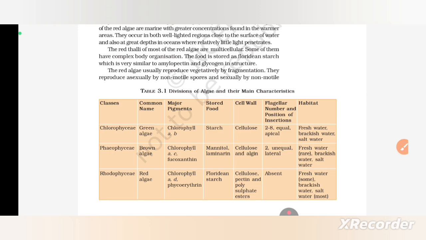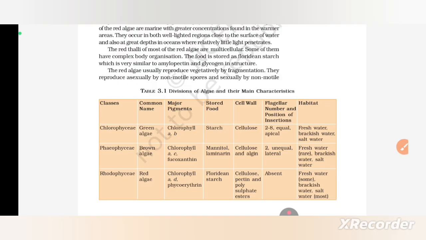Phaeophyceae, brown algae, major pigments chlorophyll a, c, fucoxanthin, stored food mannitol, laminarin, cell wall cellulose and algin, flagella 2 unequal lateral, habitat freshwater rare, brackish water, salt water.